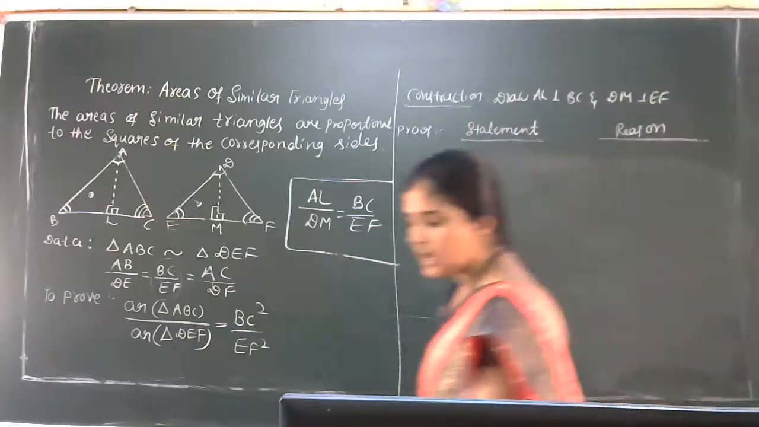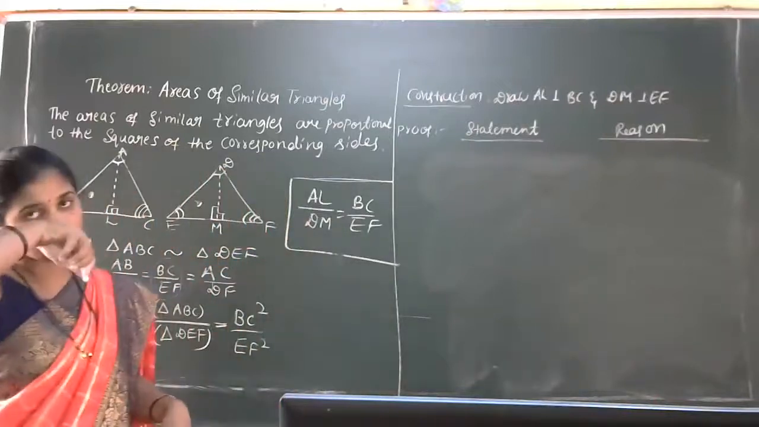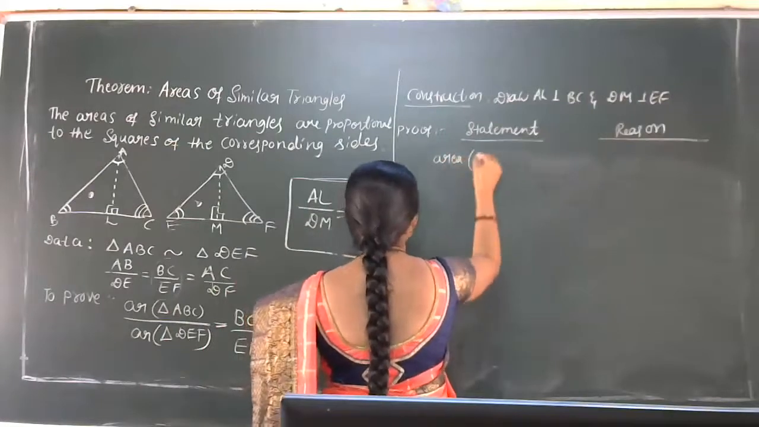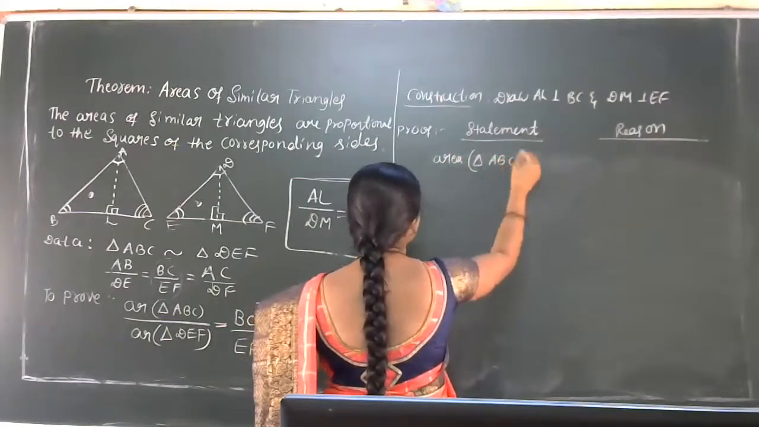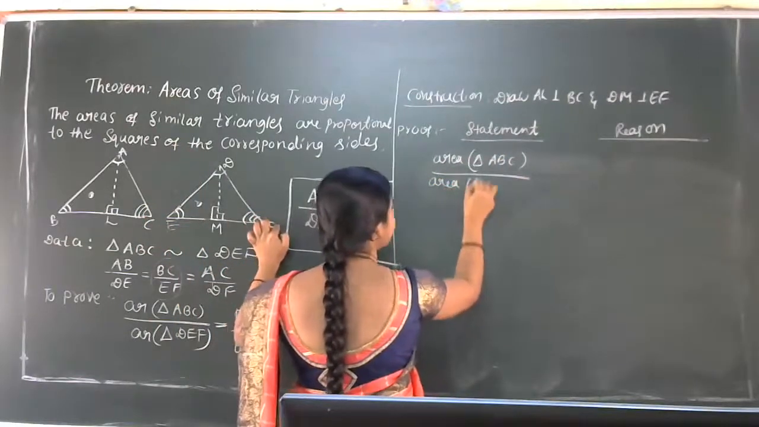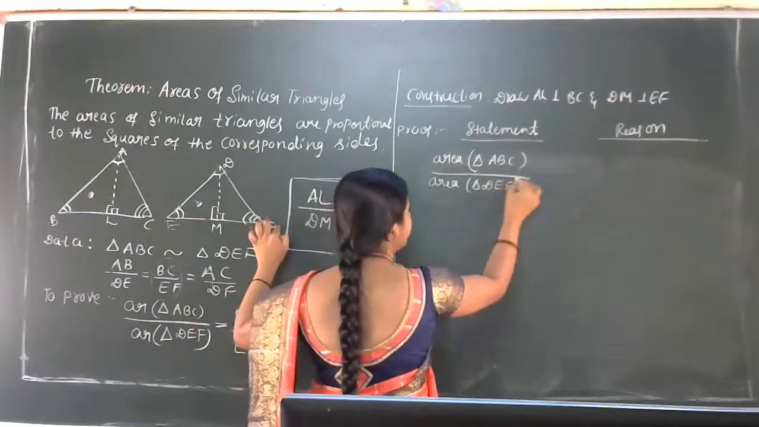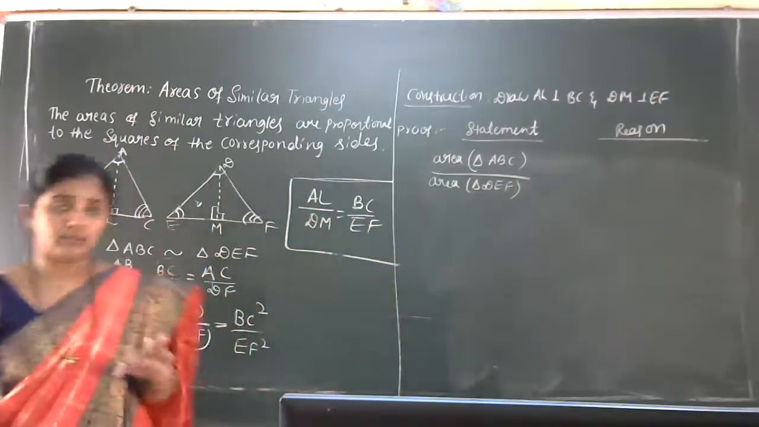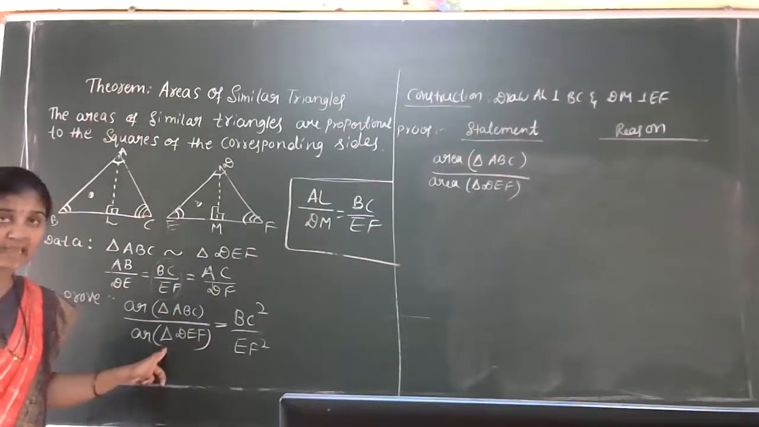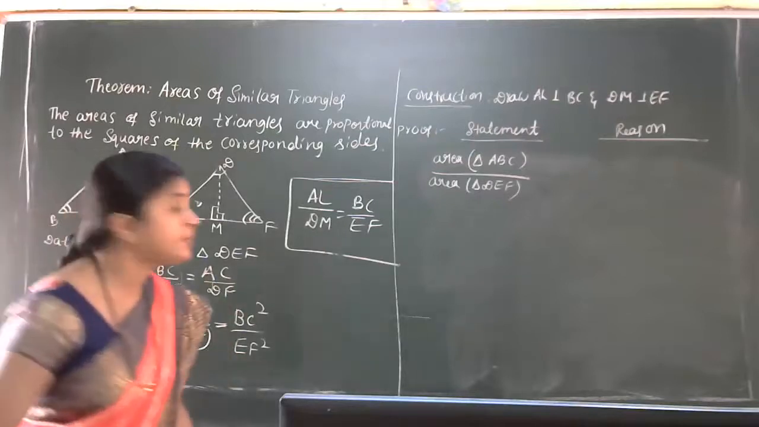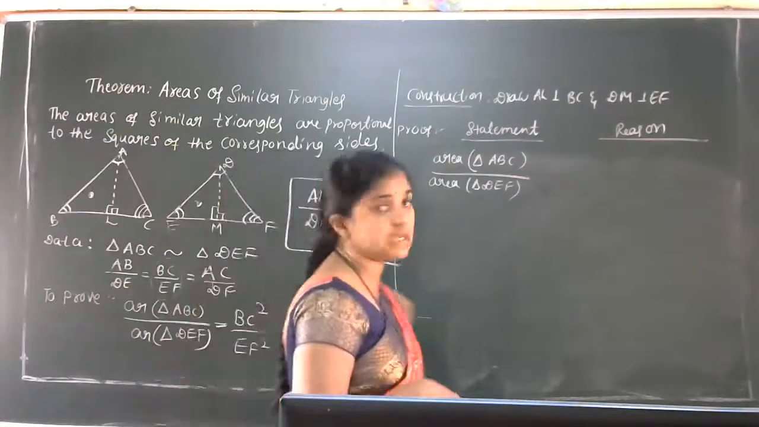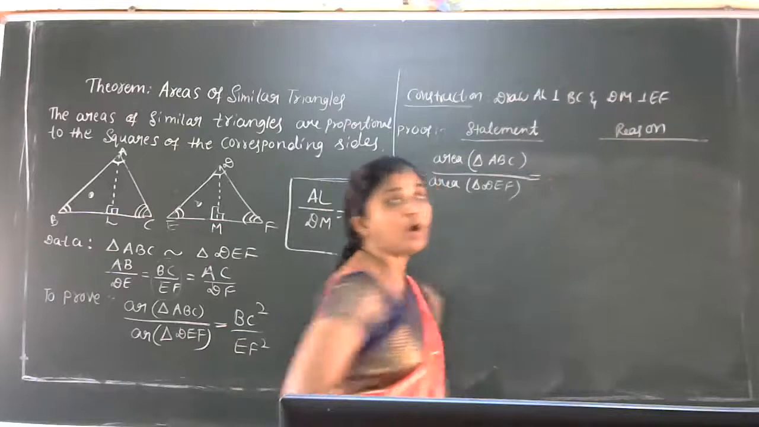Okay. Now after this step, I'm going to take the ratio of the areas. So area of triangle ABC divided by area of triangle DEF. Now we are moving to the 'to prove' part. What we have to prove is the area of triangle ABC divided by area of triangle DEF is equal to something. So I started with area of triangle ABC divided by area of triangle DEF, which is equal to, we all know the formula.